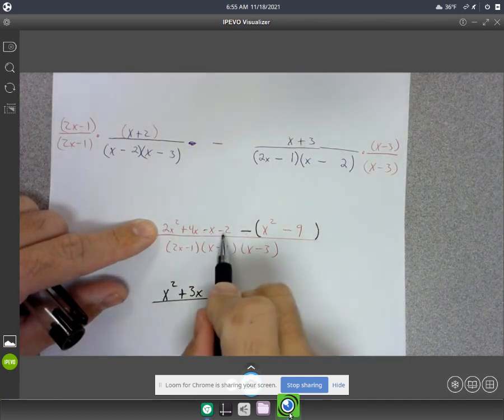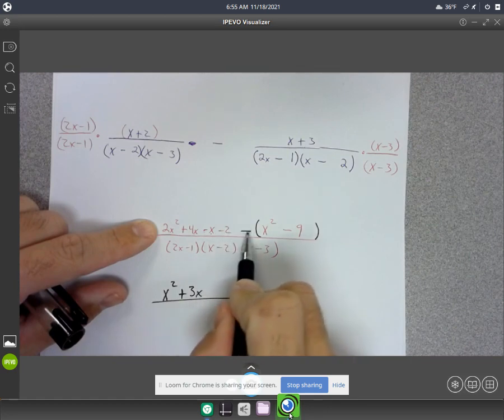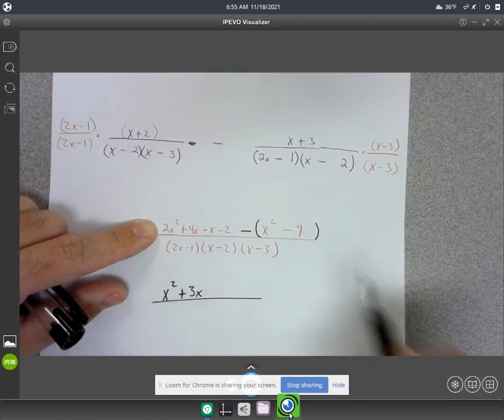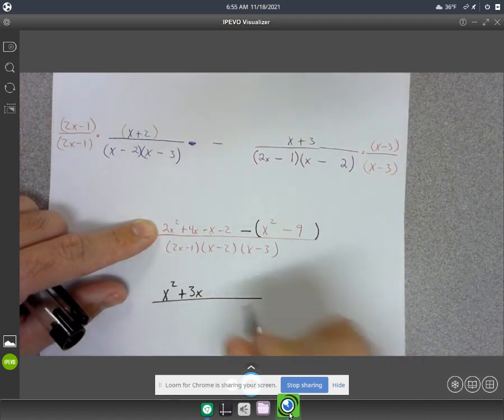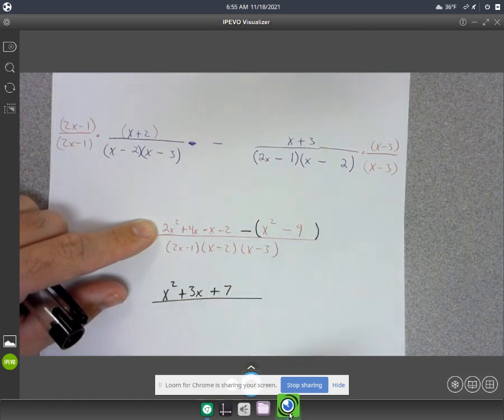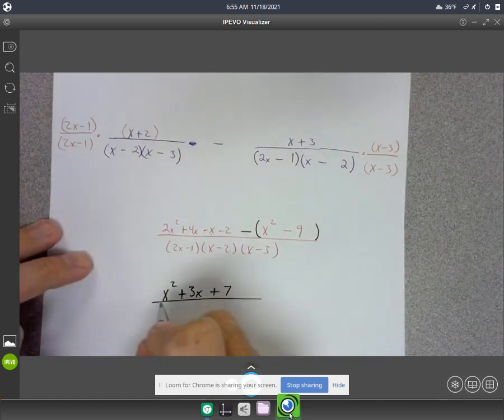And then I've got a negative 2, and if I distribute this negative 1 right here, it's going to change that to a positive 9. So I got a positive 9 and a negative 2. That'll be positive 7. And then my denominator here is going to be the same thing.